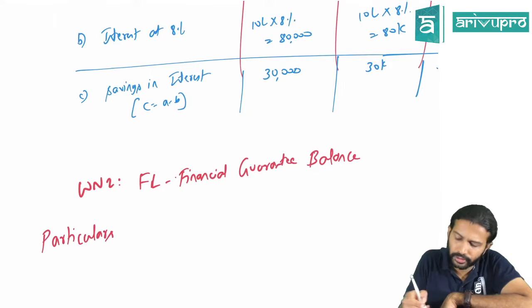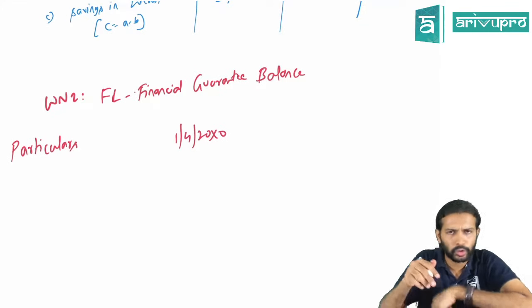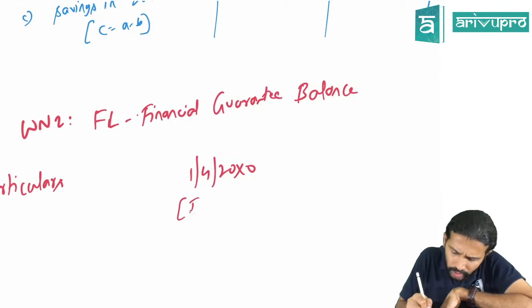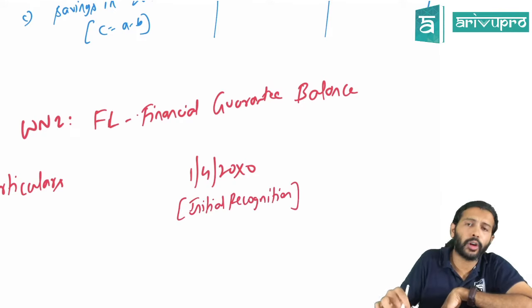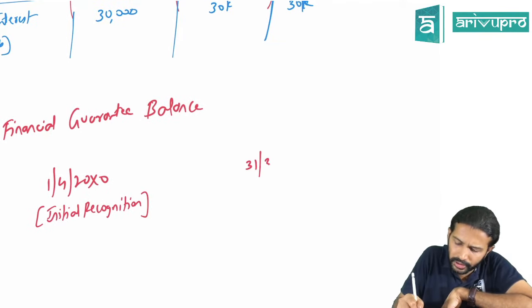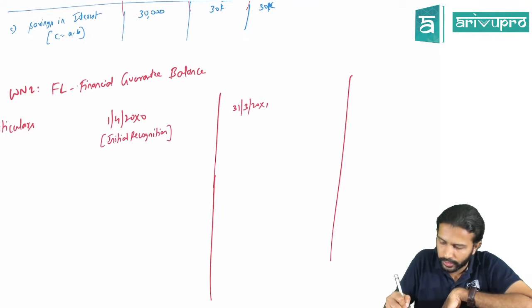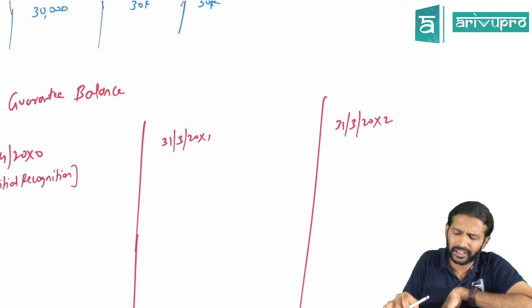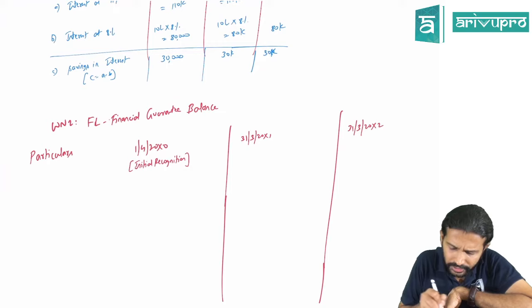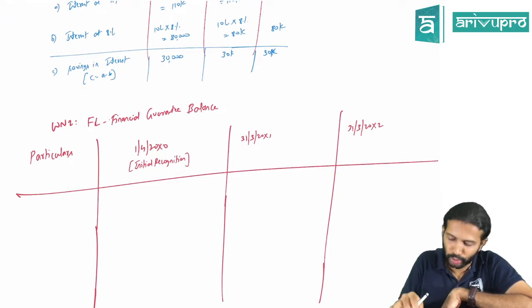So particulars: you took the loan on 1st April 20x0. That is the date on which you gave the guarantee, so that is your initial recognition. And then subsequent recognition they are asking for only 2 years, so that next will be 31st March 20x1. Then it will be 31st March 20x2. For 31st March 20x3, they have not asked the data, so I think we can leave it at this.